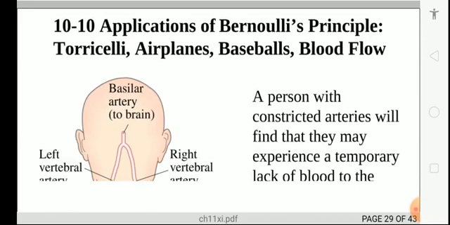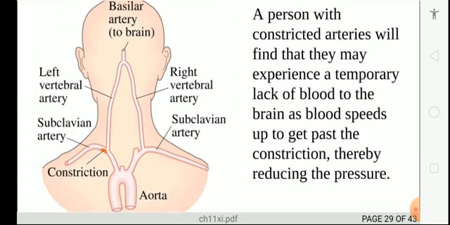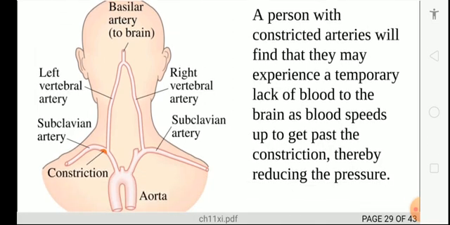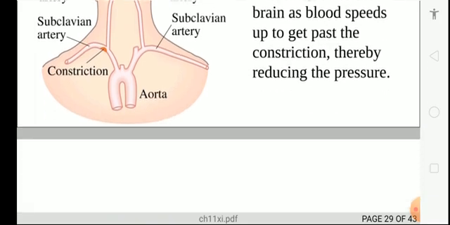In our body it also has an effect. See how a person with narrowed arteries may experience a temporary lack of blood to the brain, speed goes up, pressure is reduced. Okay, so even here in our blood this equation works.